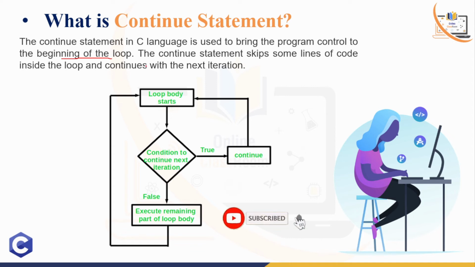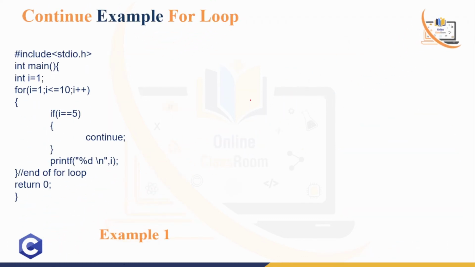The continue statement skips some lines of code inside the loop and continues with the next iteration, right? So when we write a break statement, it just breaks the whole loop, but continue means it does not break the loop, it just skips some lines of code. And this is basically the block diagram. So it is the loop body. If your condition is true, then the continue statement will work, and again it will go back to the loop.